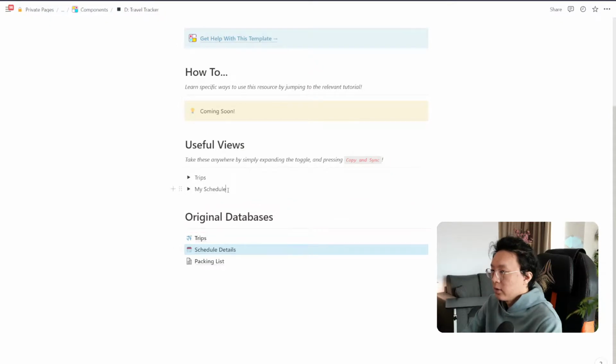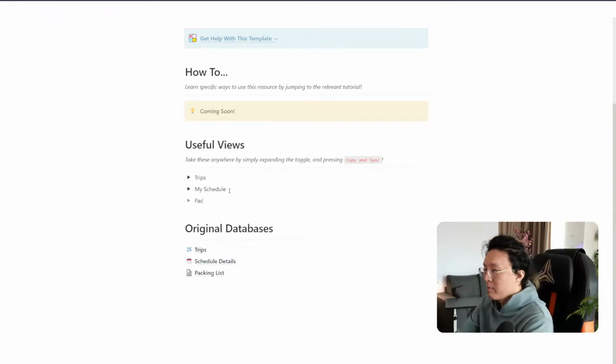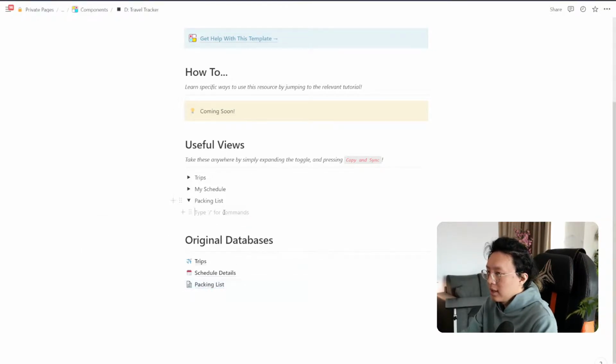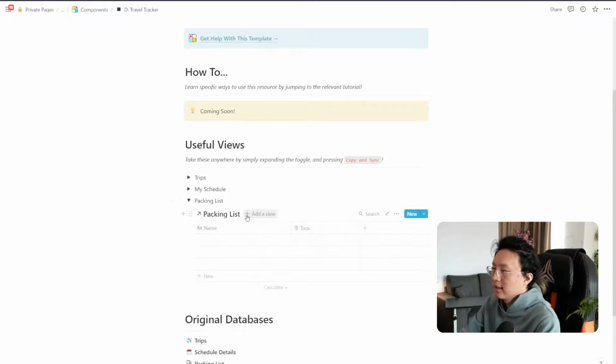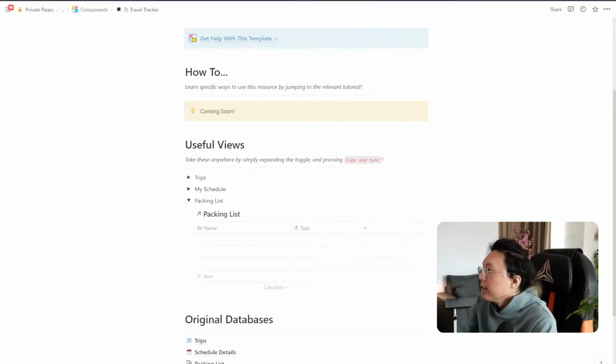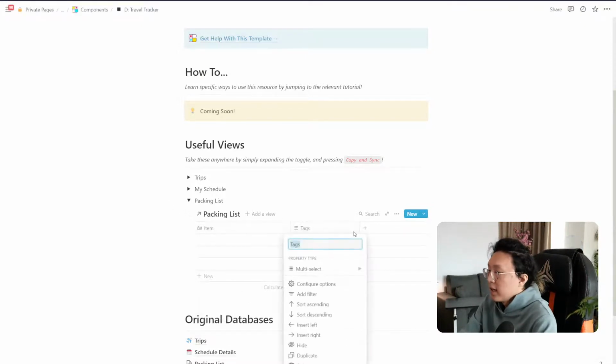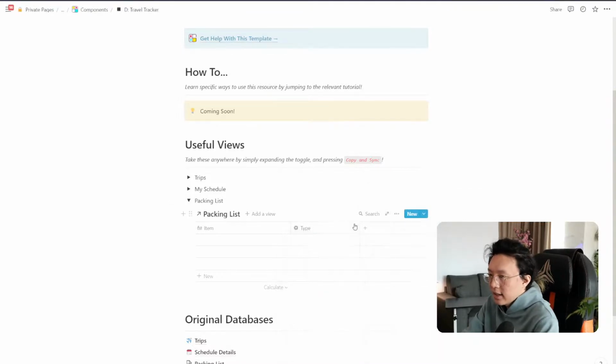I'm also going to make a new one for packing list. And then what we're going to do is copy this link and then paste it, create link database. So for packing list, what I like to do is have a checklist of all the different things that I need to bring. So I'm going to have an item right here. I'm going to have a type. Is it clothing? Is it jacket? Is it tech? Whatever it might be.